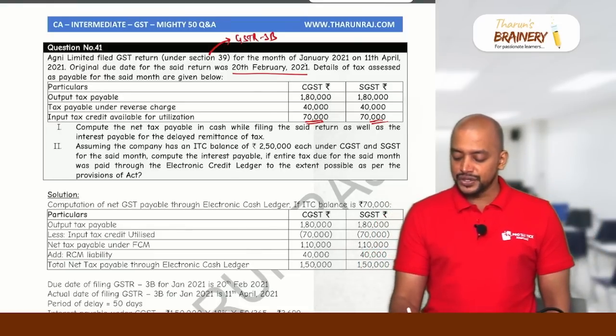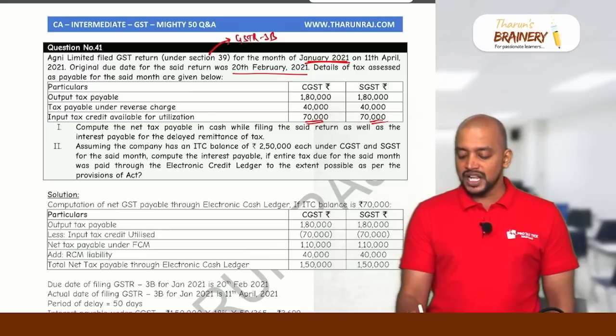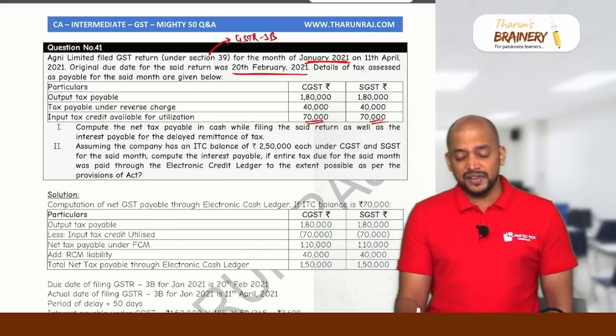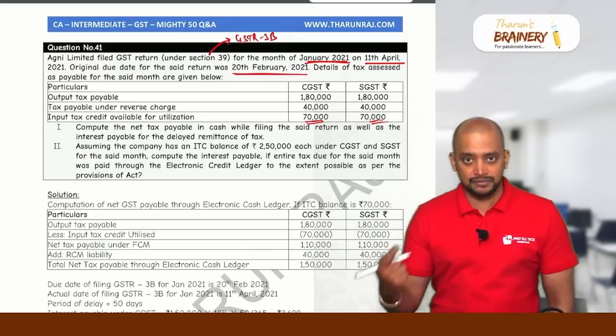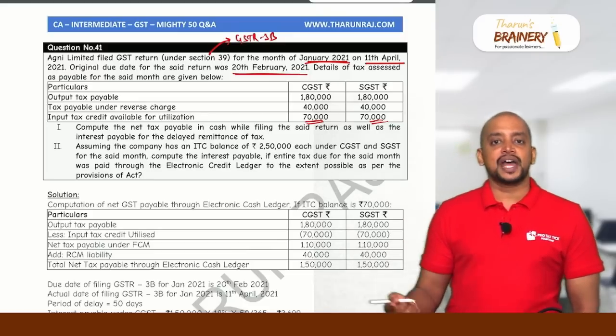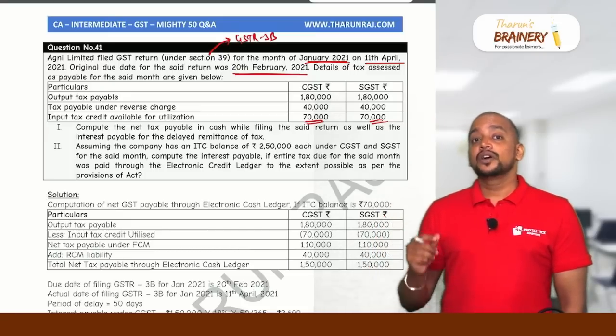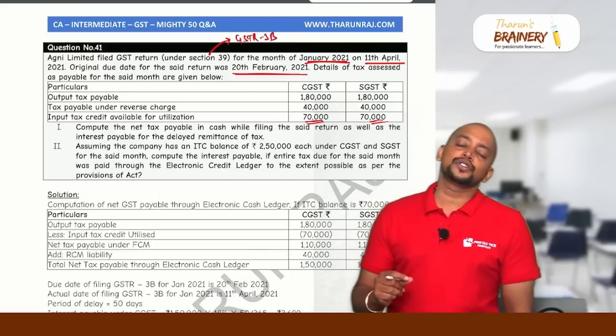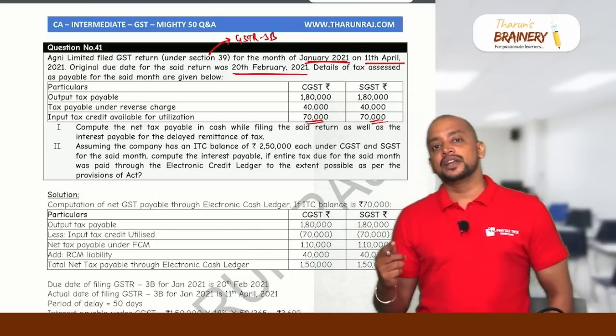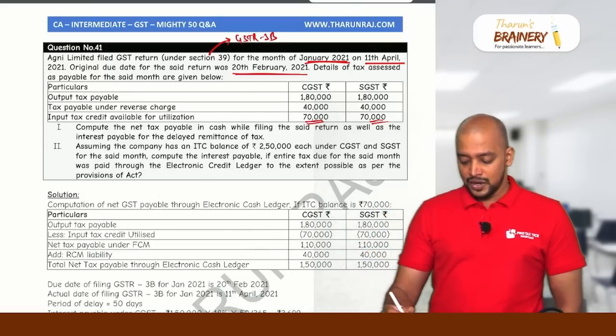Actually, this pertains to January. For January, 20th February is the due date. But when are they filing GSTR 3B? On 11th April. So whenever there is a delay in filing 3B, there is a delay in payment of tax. Now we need to compute the interest. Interest on what, gross liability or net liability? We need to compute interest on net liability. So what is the net liability here?